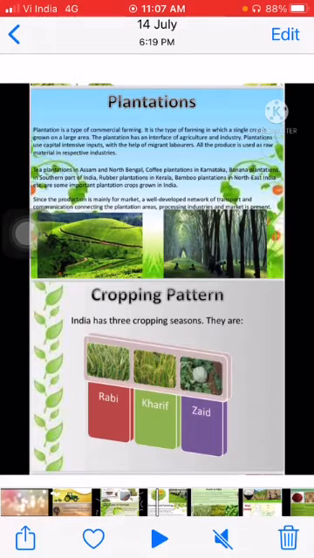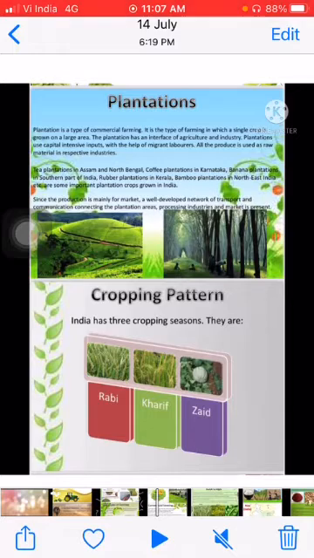Then we go to our cropping pattern. India's cropping pattern basically consists of three major seasonal divisions. How? One is Rabi, another is Kharif, and one more is Zaid. How are they divided into different cropping patterns in India?